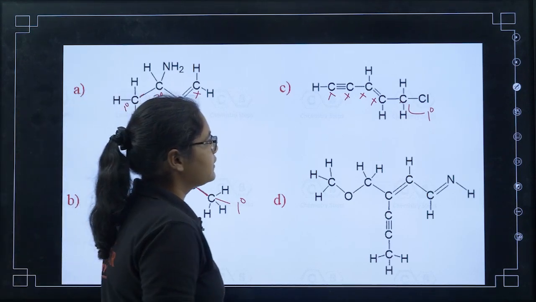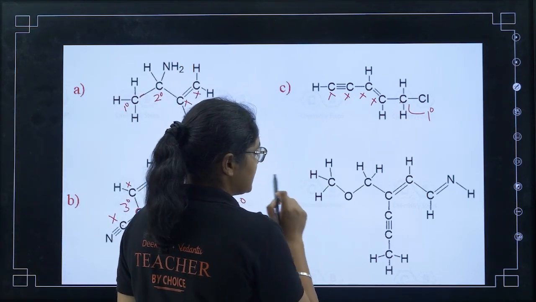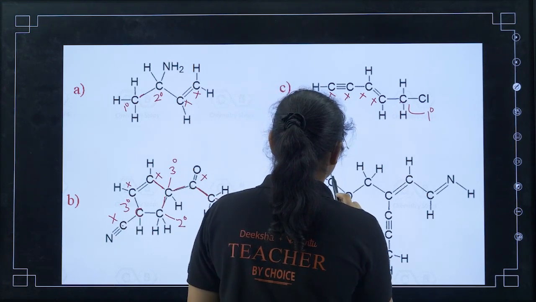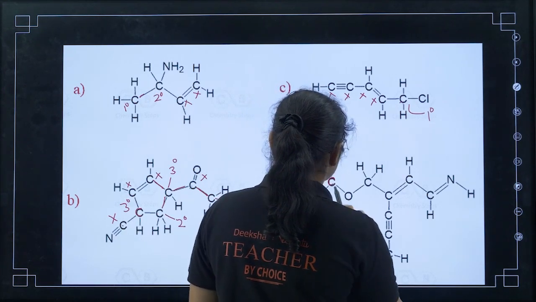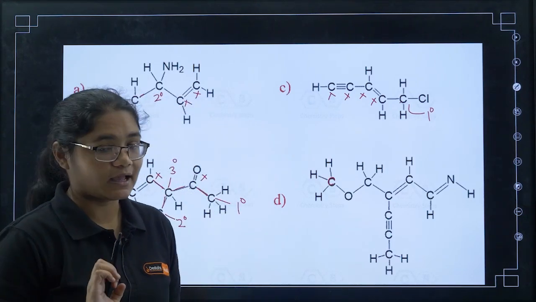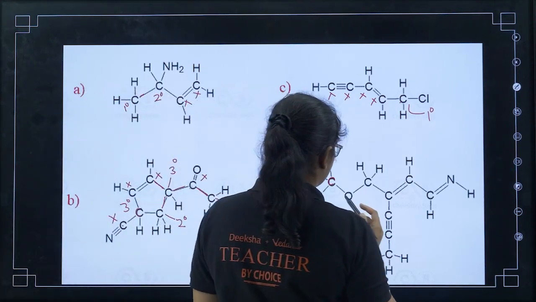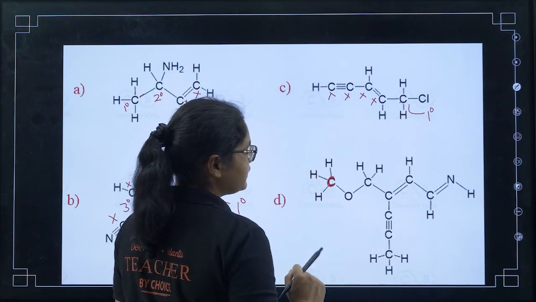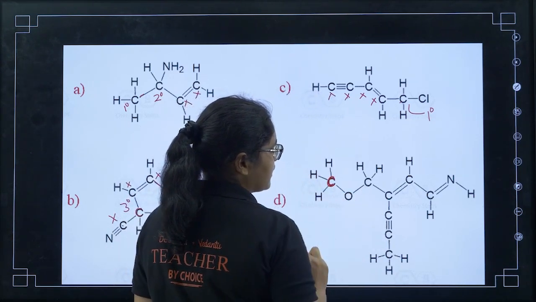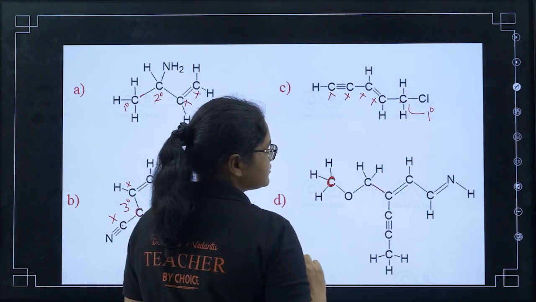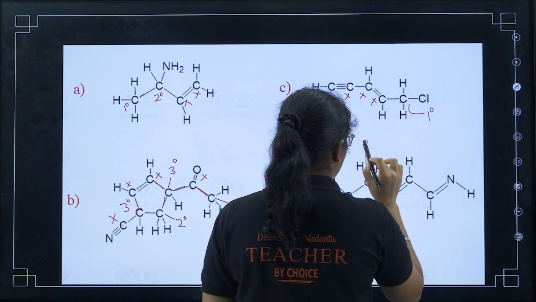Now moving forward to the next question, we'll talk about the first carbon here. It is not attached to any carbon, so we can give it a 0 degree, or we can say it is not eligible for primary, secondary or tertiary. Now this carbon is attached to only 1 carbon, so this is a primary carbon.